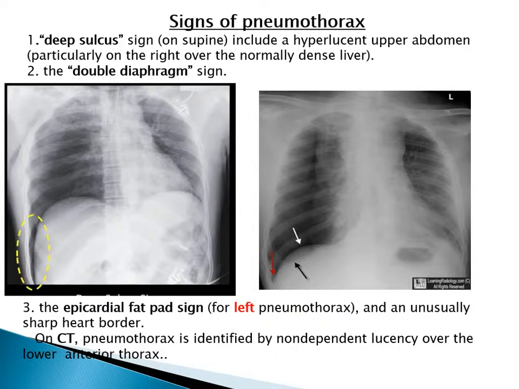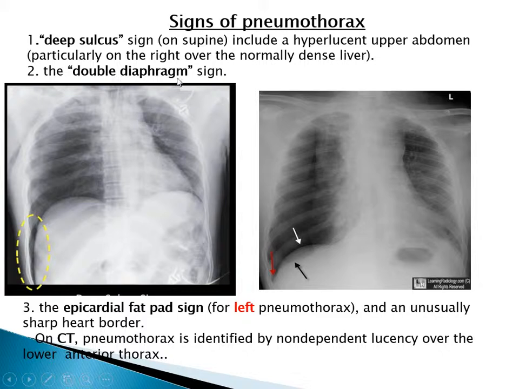What are the signs of pneumothorax? We have three signs. First, the deep sulcus sign, which appears on supine radiographs and includes a hyperlucent upper abdomen, particularly on the right side, over the normally dense liver. This is the deep sulcus sign: hyperlucent upper abdomen, especially on the right side over the normally dense liver.